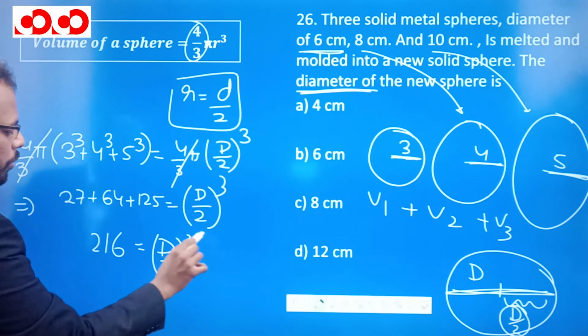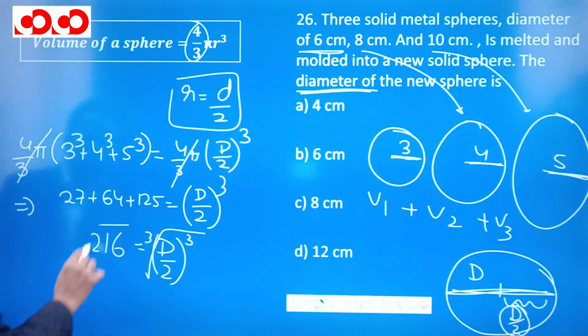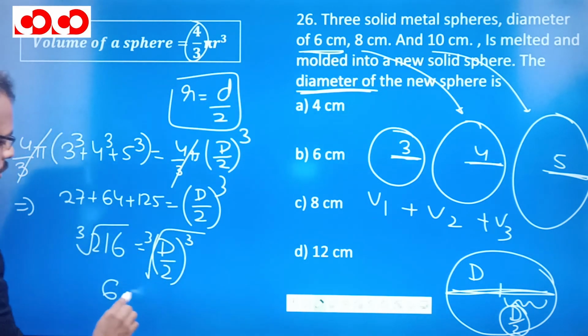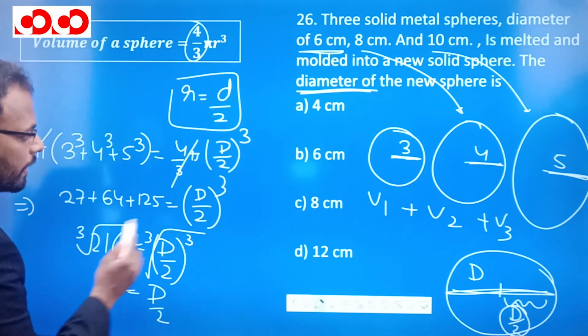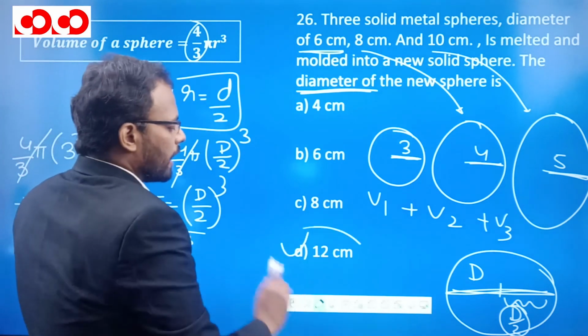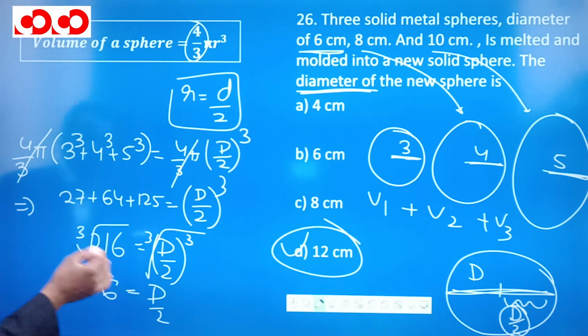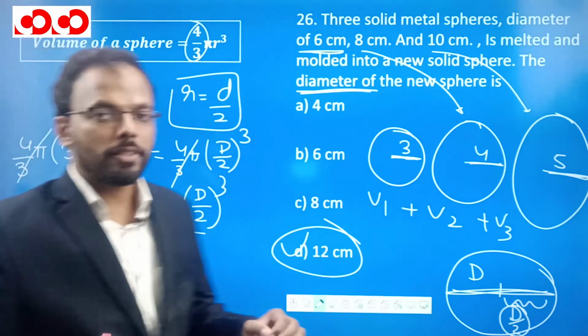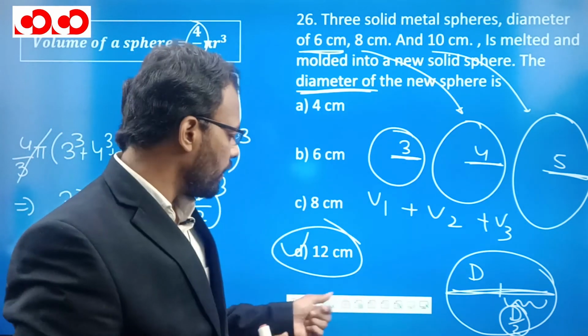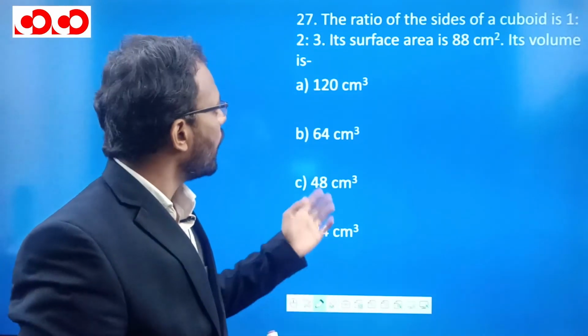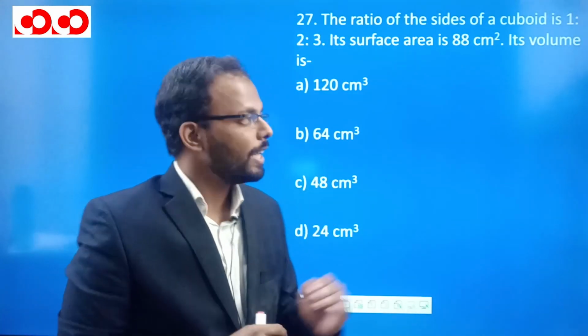So let's find the cube root. If we find the cube root here and cube root here, you will get 6 is equal to d by 2. Means the diameter is 12 centimeters. So the diameter we need to find, and the diameter is nothing but 12 centimeters. I hope it is clear. Let's move on to the 27th question. And this is going to be the last question for the day.